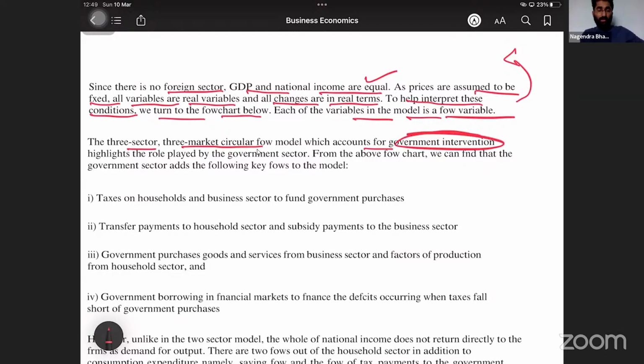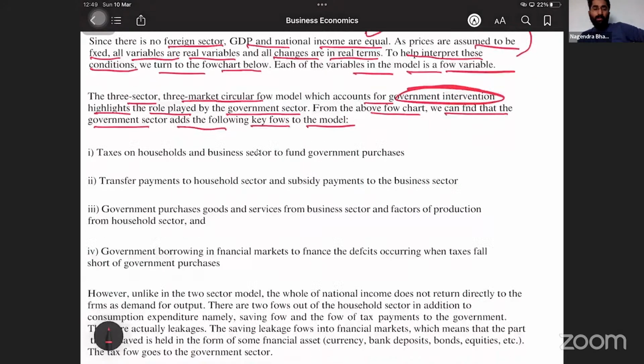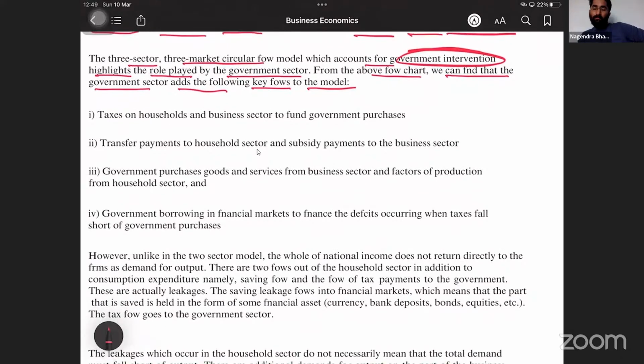Government is taking part. Government intervention highlights the role played by the government sector. From the above flow chart, we can find that the government sector adds the following key flows to the model. So what are the key flows that you have seen in the diagram? First one, taxes on the household and business also.